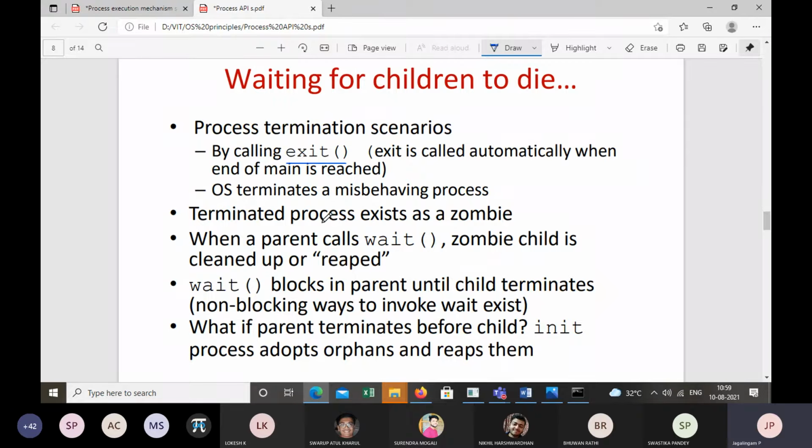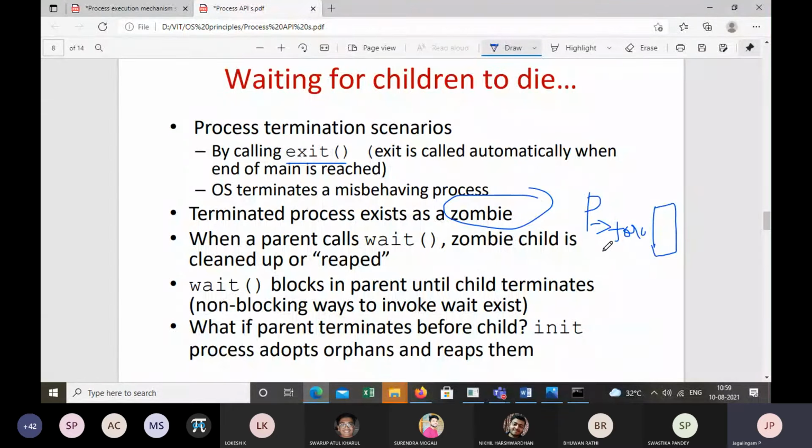Whatever way the process gets terminated, the process will remain in the system as a zombie. Now, who is going to clean this? The parent process is going to clean this, right? Let's say that you have a parent process. In the parent process, you used a fork system call, therefore the child is created, right? The child process is created.